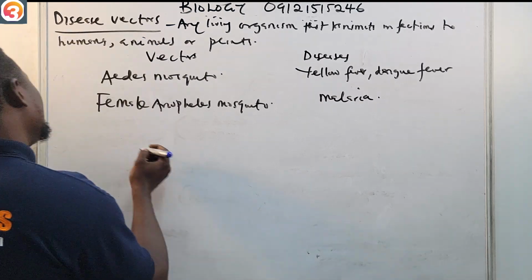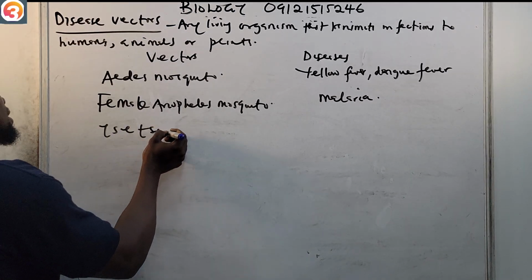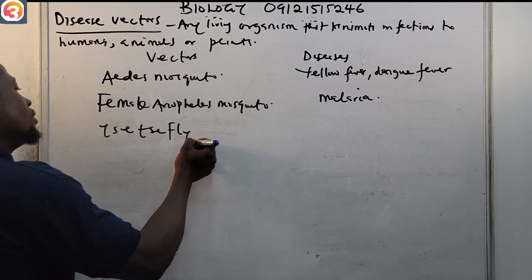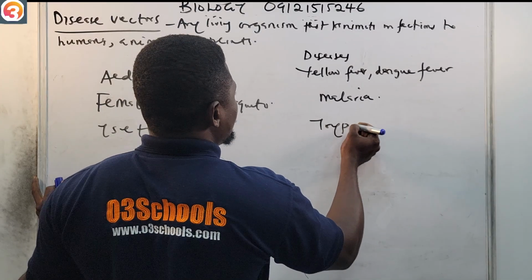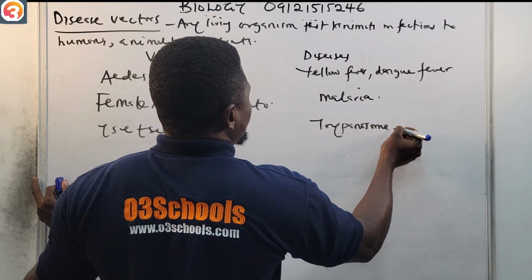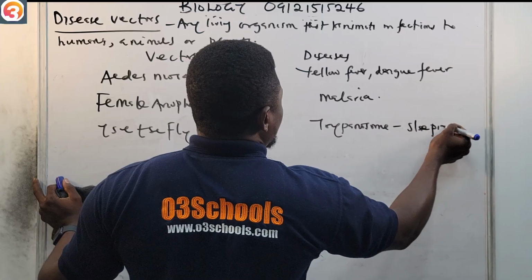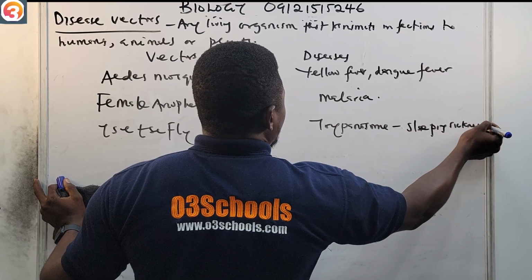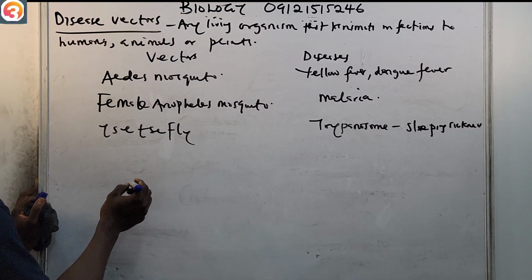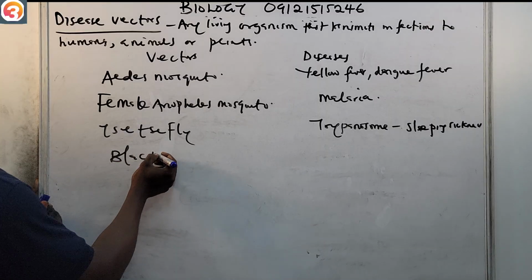They also have the tsetse fly. It carries a trypanosome, which causes sleeping sickness in humans. They also have the black fly.